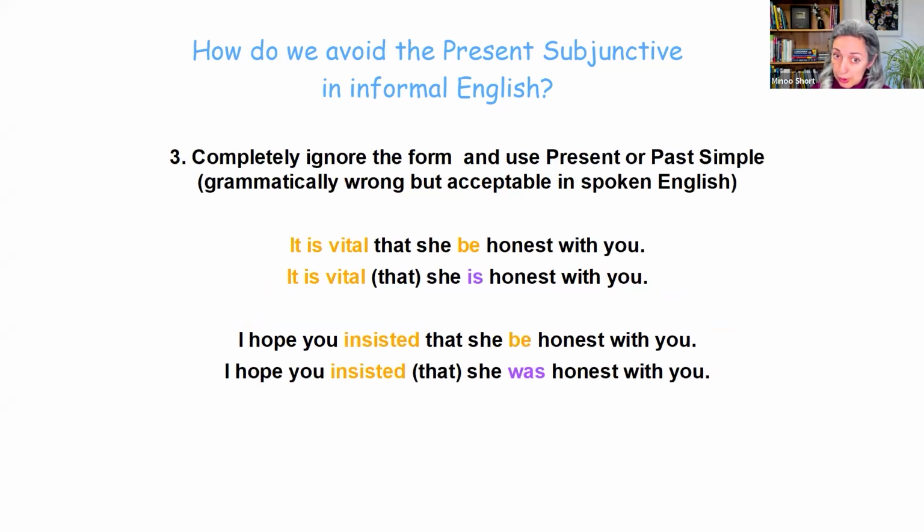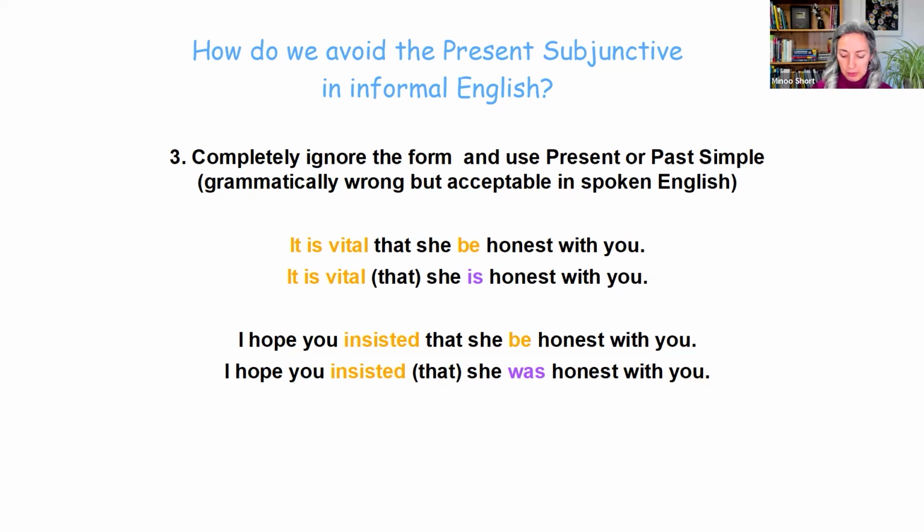And your third option to avoid the present subjunctive is just to completely ignore that the form even exists and use present or past simple tenses. Of course, this would be grammatically wrong, but it is acceptable in spoken English. So instead of the correct sentence, it is vital that she be honest with you, we just say it's vital she's honest with you. Or with the past, I hope you insisted that she be honest with you, becomes I hope you insisted she was honest with you. So grammatically wrong, remember that, but in spoken English, it has become an acceptable mistake.